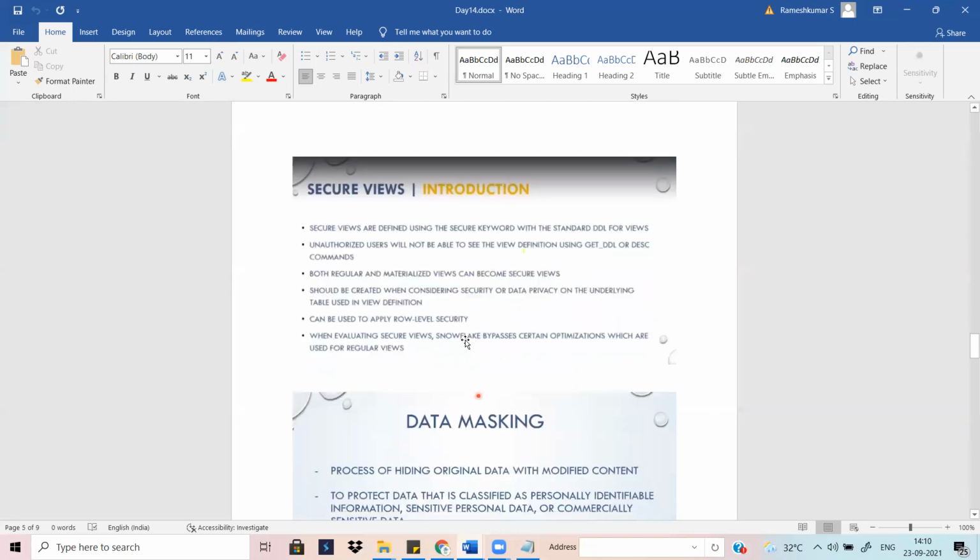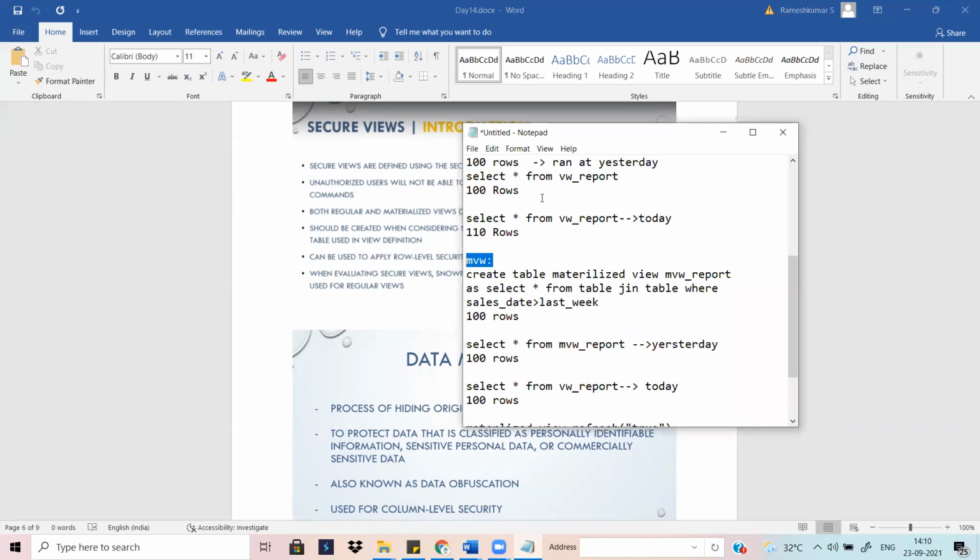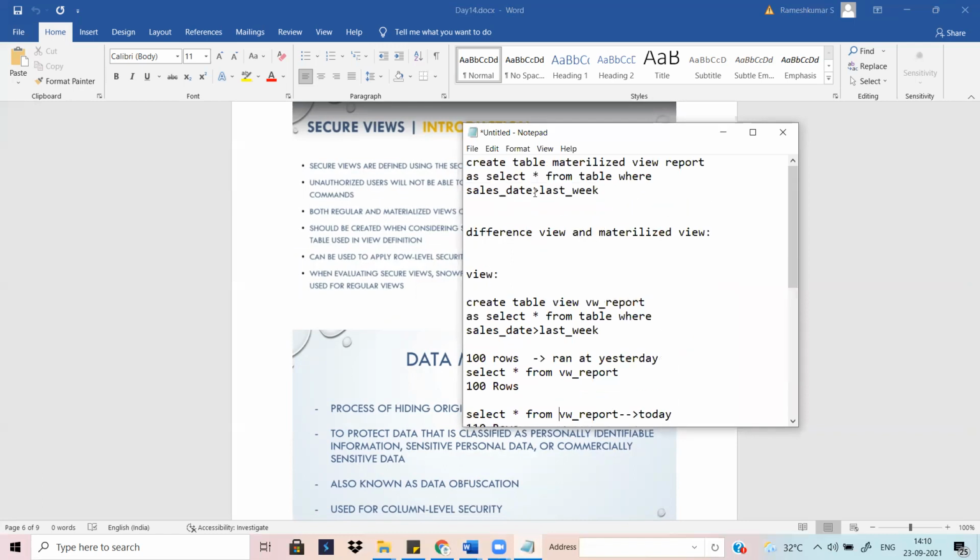But next time also, until or unless you refresh, it will keep the consistency of the same data. Okay, then this is a secure view. Secure views are defined using the SECURE keyword. How to define a secure view? Just add the keyword: create secure view, view name. Instead of materialized, you put secure. A normal view is just a view, and a materialized view you define as materialized.